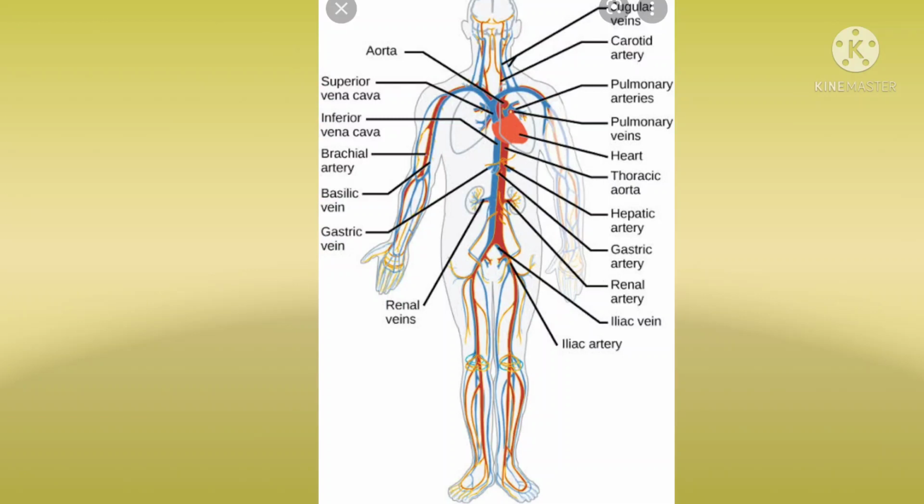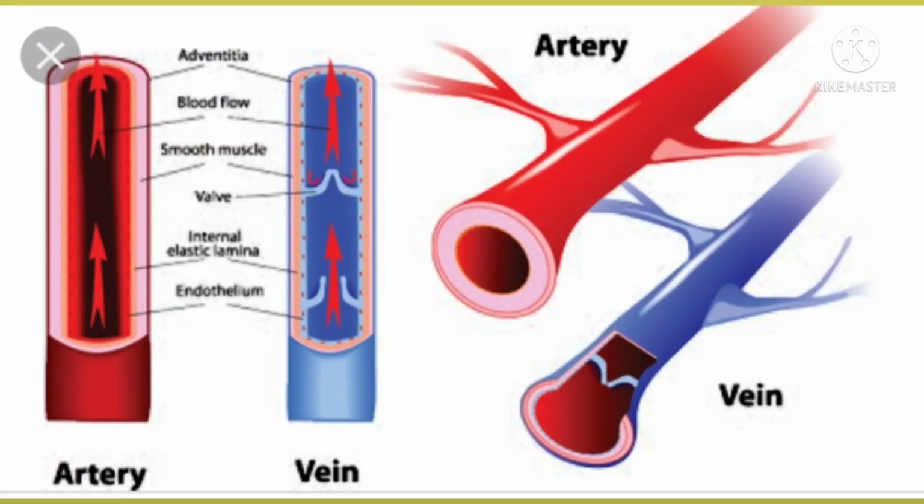The function of the arteries is to supply blood to various organs in the body. The larger artery is the aorta. Next, pulmonary artery. The relatively smaller one is the pulmonary artery, which carries blood from the heart to the lungs. Next, veins. The less rigid vessels are called veins, which bring blood from all body parts to the heart.